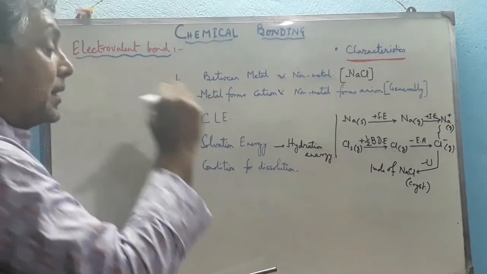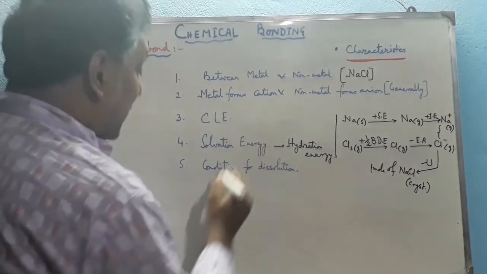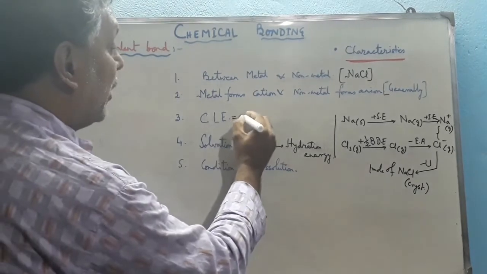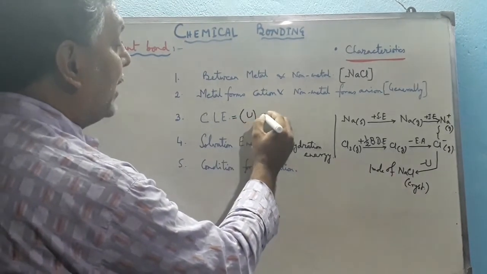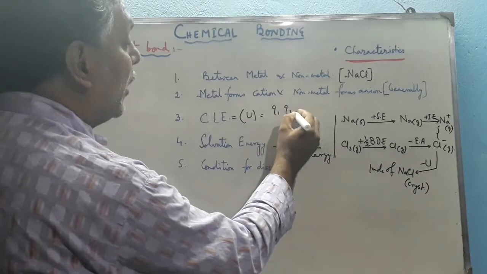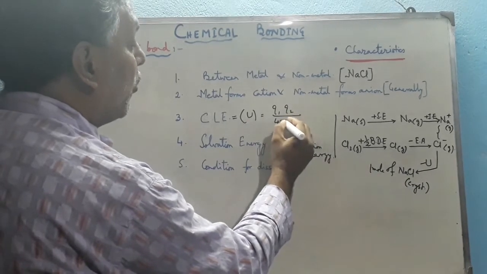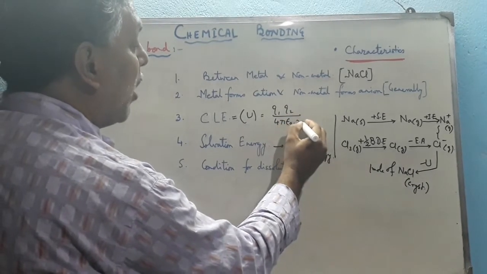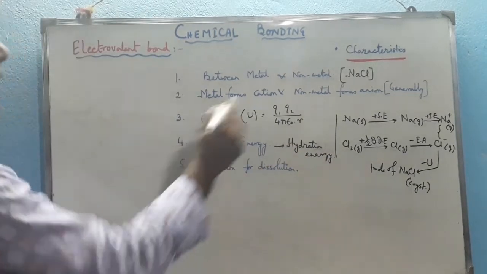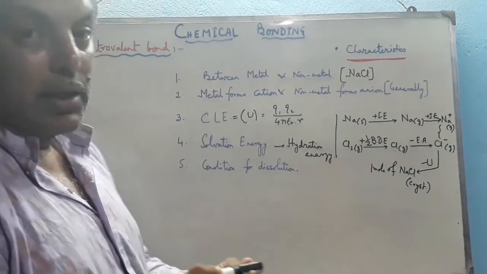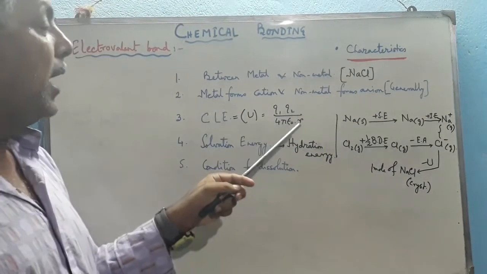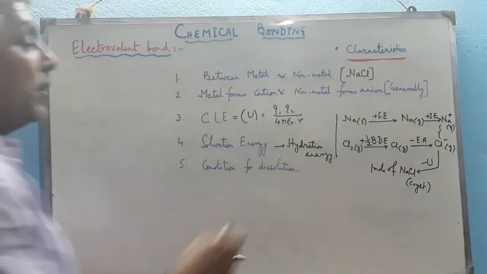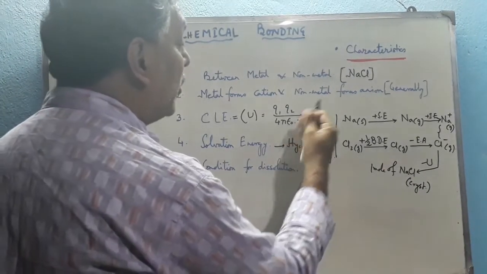And the expression of crystal lattice energy, denoted by U, is equal to Q1 Q2 by 4 pi epsilon 0 into R, where Q1 is the charge of the cation, Q2 is the charge of the anion, and R here is the total radius of the cation and anion.